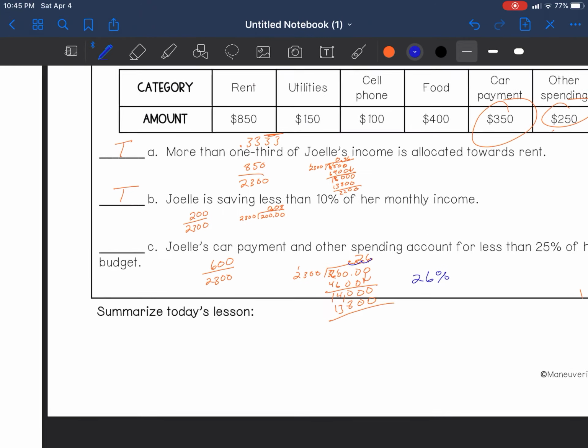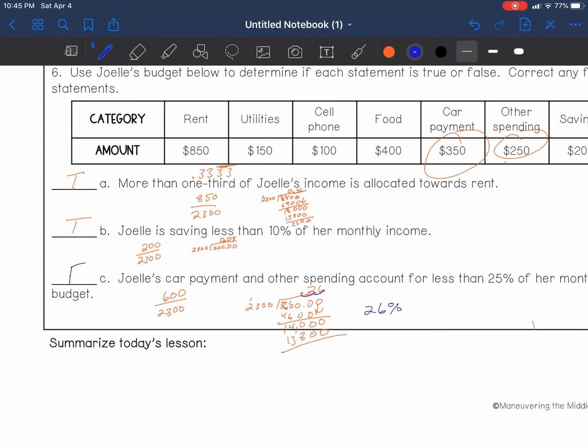So it's more than 25%. So would this answer be true or false? It would be false.